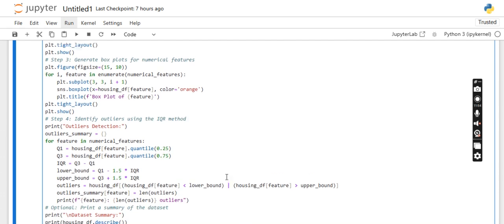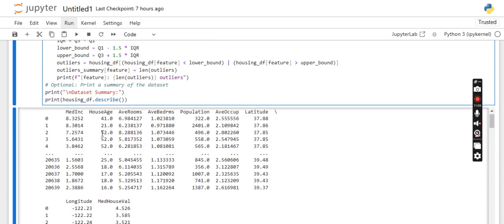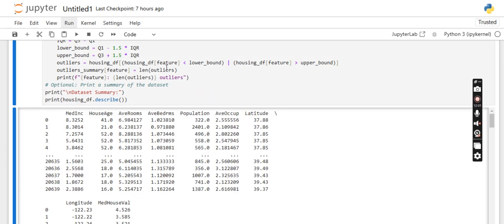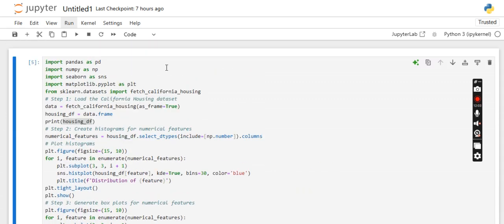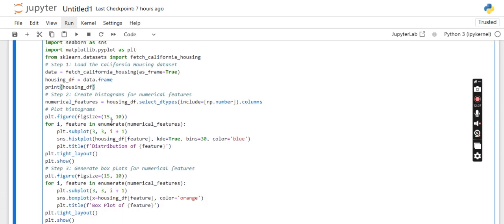And I have printed it. So this is the data set which I have printed. It is showing only a few rows since the data set is huge, around 20,000 lines. And then we need to create a histogram.